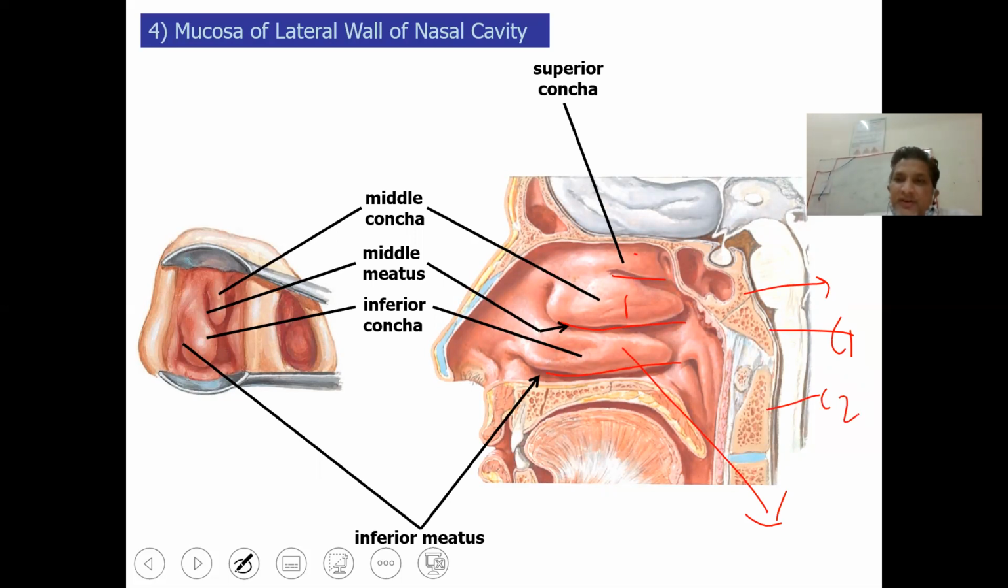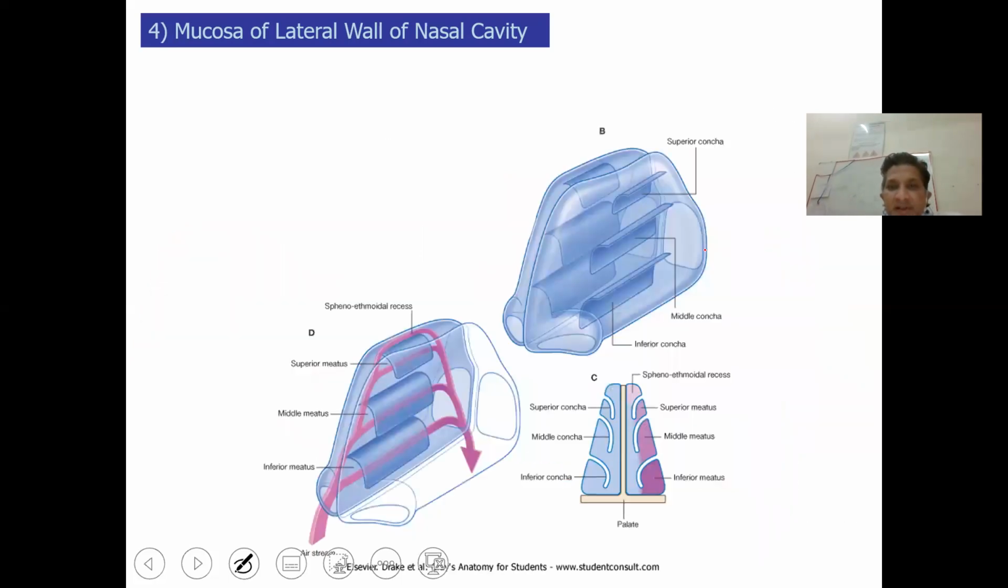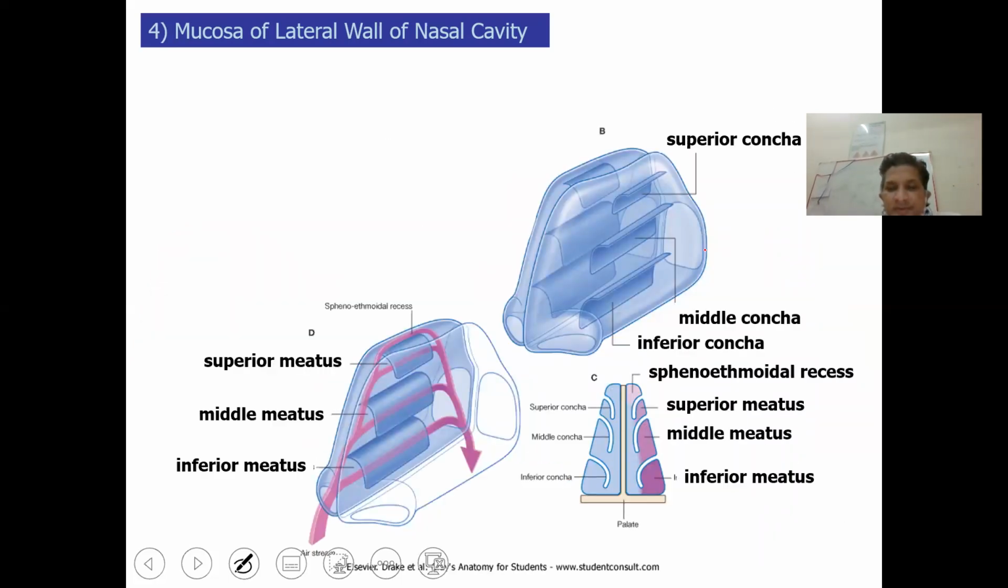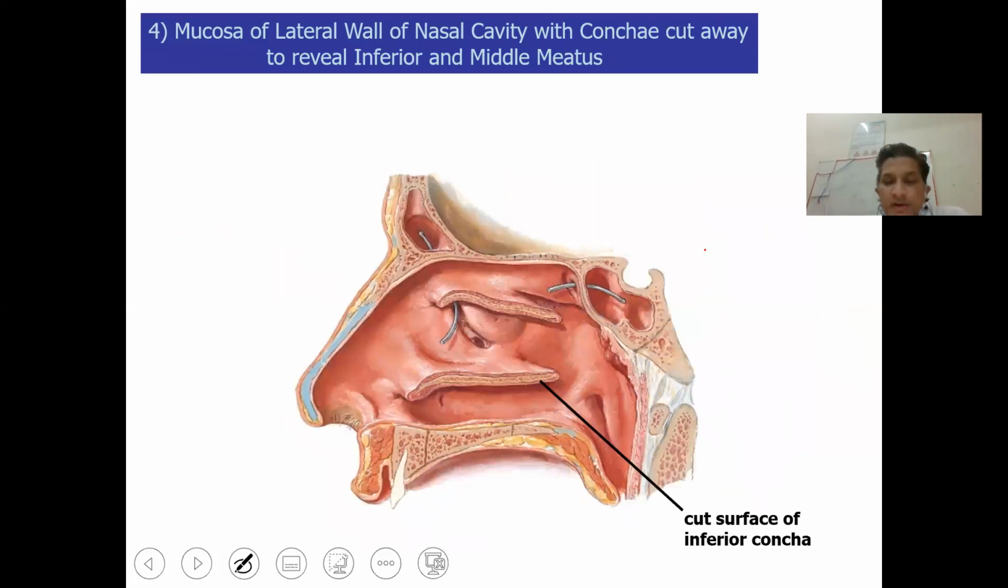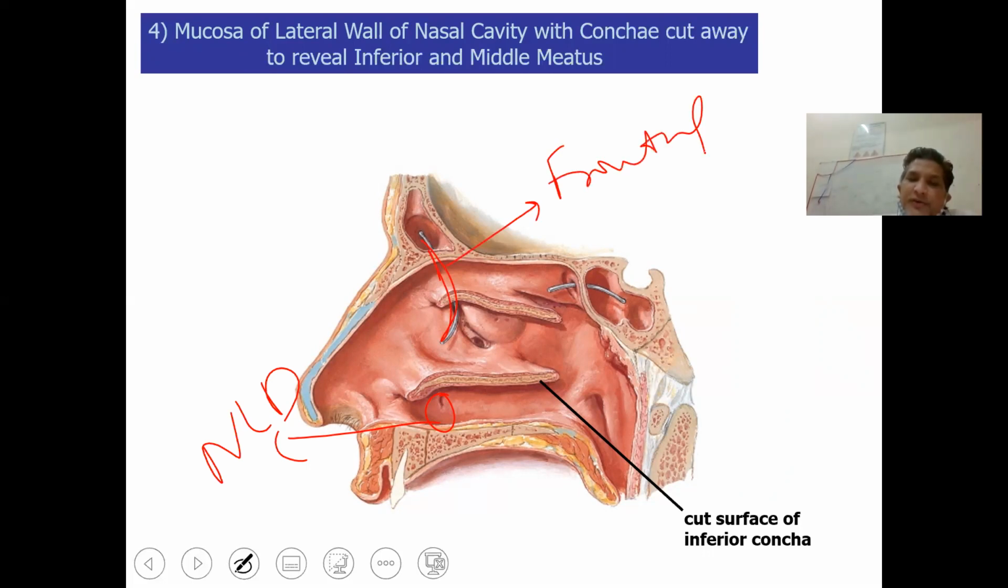Anterior to this will be the pituitary gland. This is again a schematic representation. These are the openings of different sinuses. You can easily appreciate the nasolacrimal duct opening, and this is a probe into the frontal sinus, also called the frontal recess. The frontal recess is actually a duct-like structure.